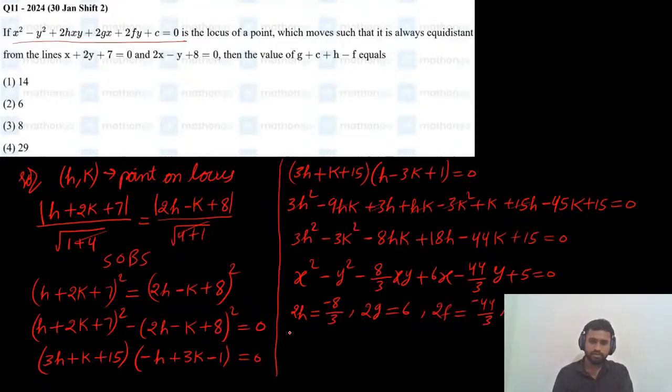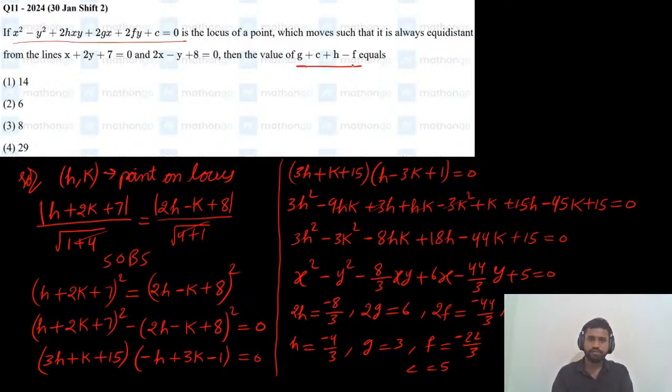So I'll write here: h value is minus 4 by 3, g value is 3, f value is minus 22 by 3, and c value is 5. Now what they're asking is g plus c, and so on.